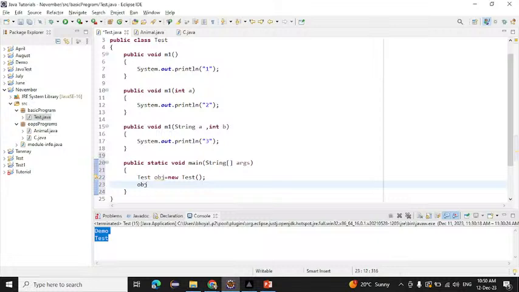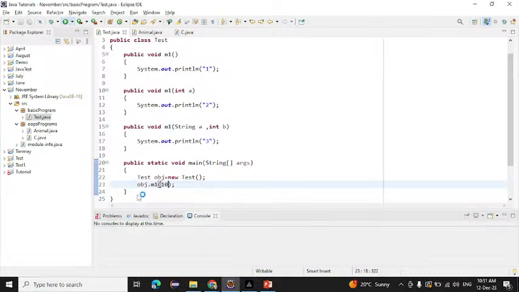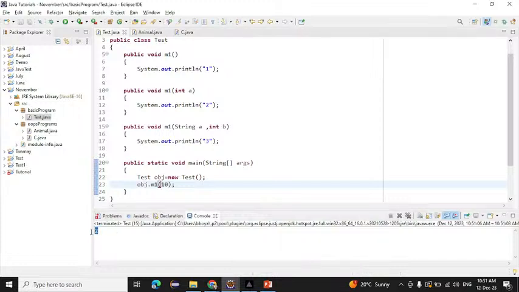If I call m1 and pass some value here, it is 10. Then I have declared it. So what will be the output now? What will be the output we get? Okay, so what we will get is 2, right? If we run this one, we will get 2 on the console.